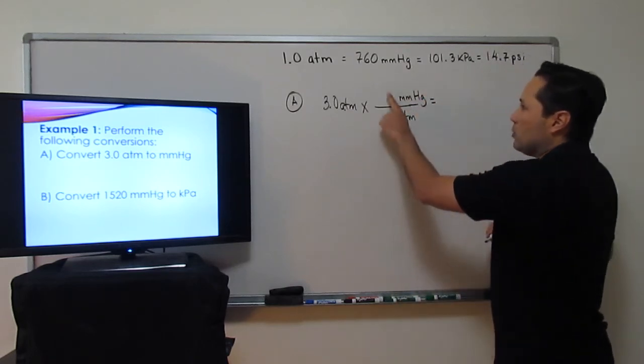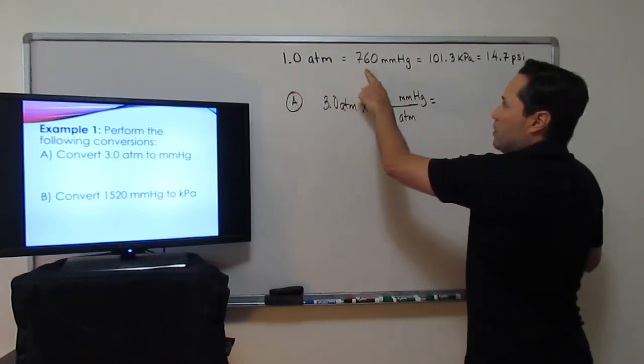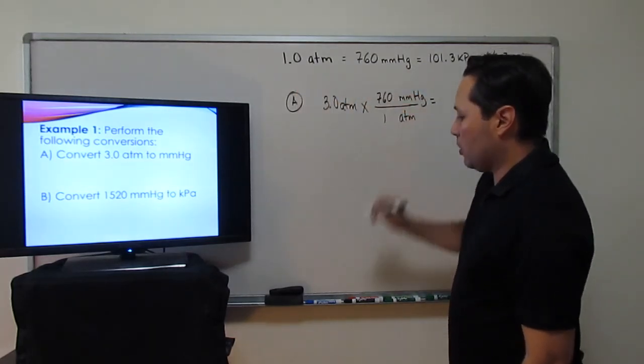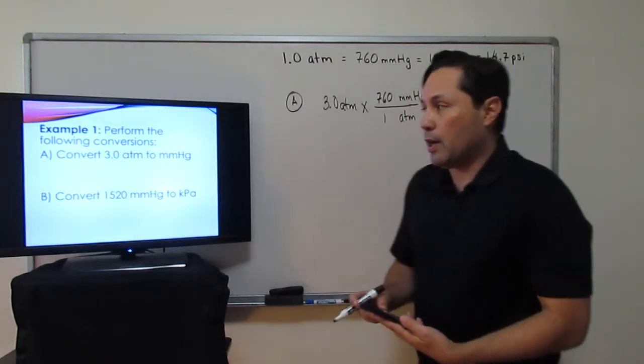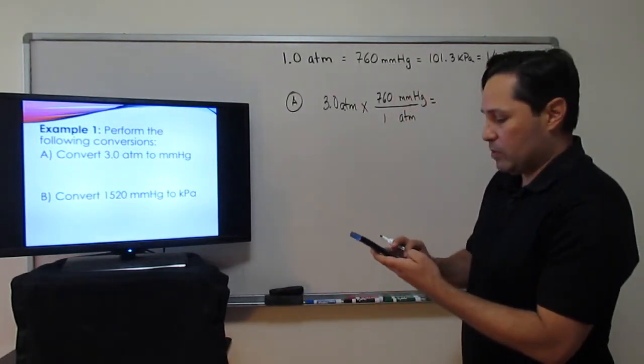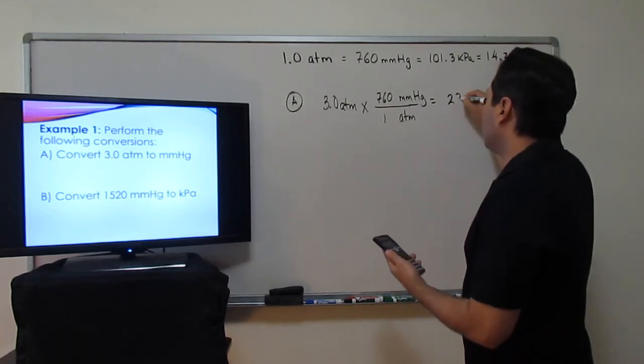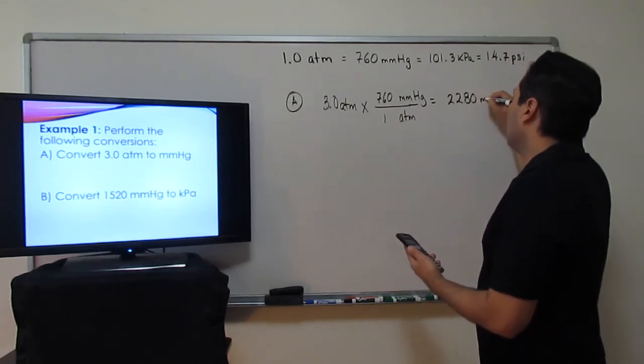All right, their values: for every 1 ATM, there's 760 millimeters of mercury. So set it up like so. Next, I put it into my calculator. It's going to be 3 times 760 divided by 1. So it's going to give me an answer of 2,280 millimeters of mercury.